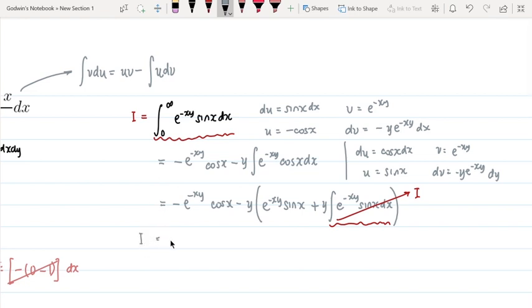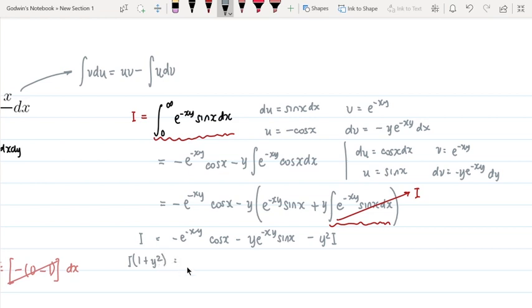And so this will be an algebraic expression now. I is equal to negative e to the negative xy cosine x minus y. I'm going to distribute now. Y e to the negative xy sine x plus y times y, that's y squared, I. Oh, sorry. Forgot to distribute the negative also. So positive, negative times positive, that's negative. There we are. And so we have here, if we move it to the other side, we'll have I times 1 plus